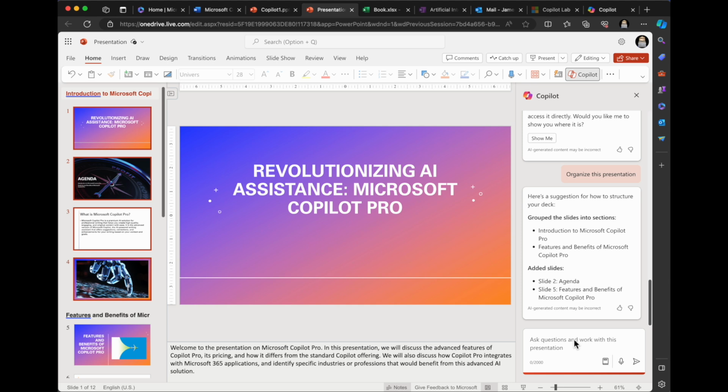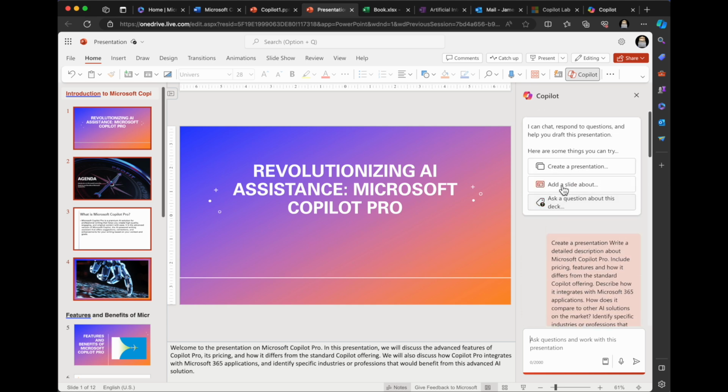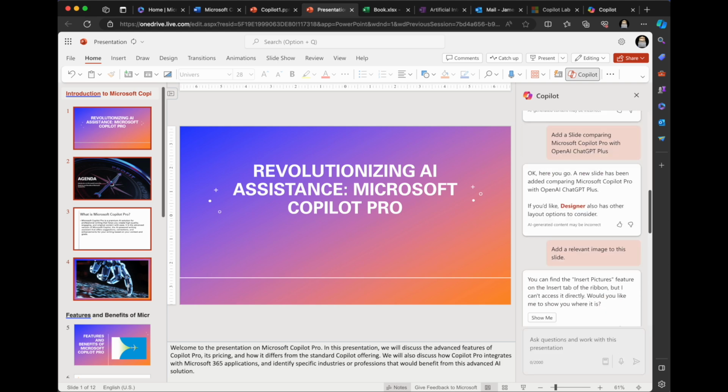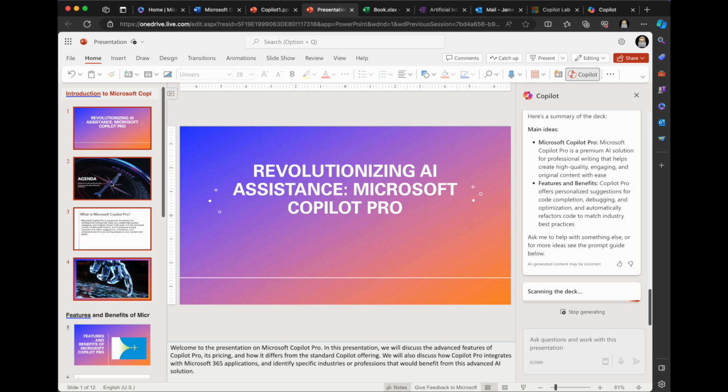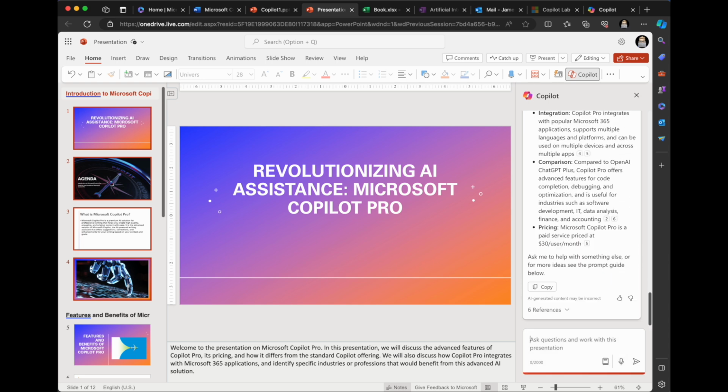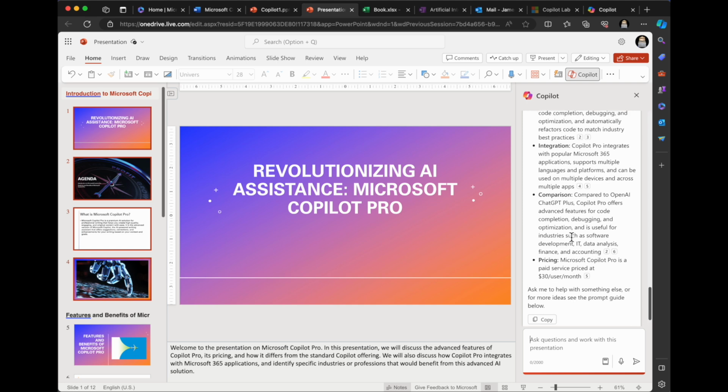So now what I'm gonna do, let's see here, I wanna look back up here at the top. So I'm just gonna say, summarize the presentation. Because you always need that summary describing the document so people know. And that's the thing I love, that with this tool, when you get documents from people that are huge, you just tell it, create a summary of it, man. And look, it's doing that with all the incorrect pricing.